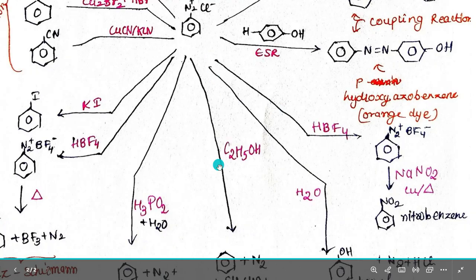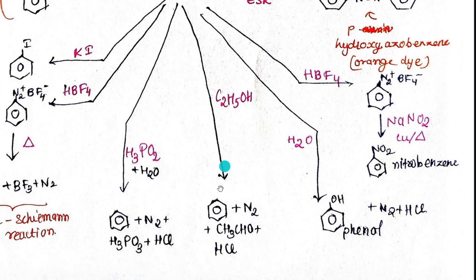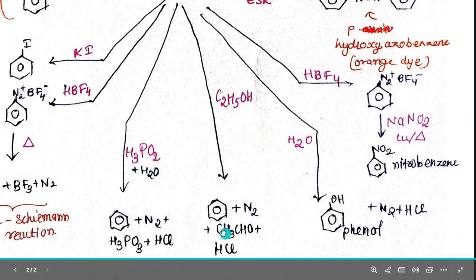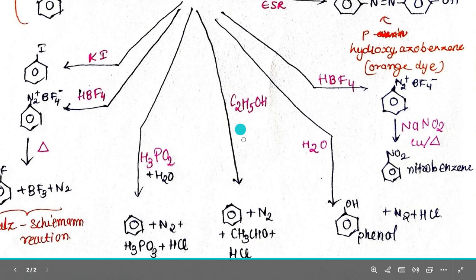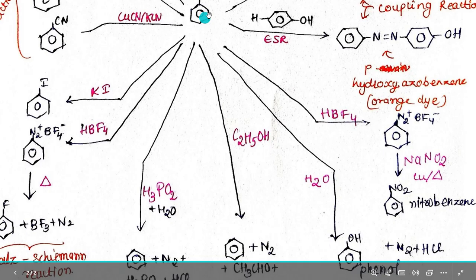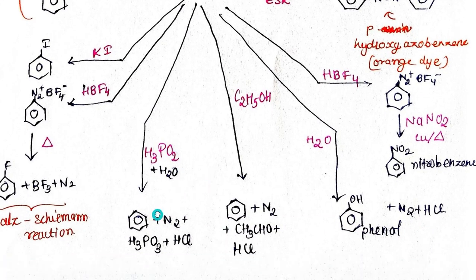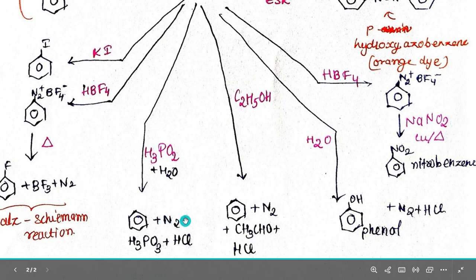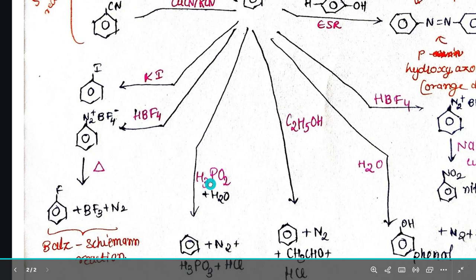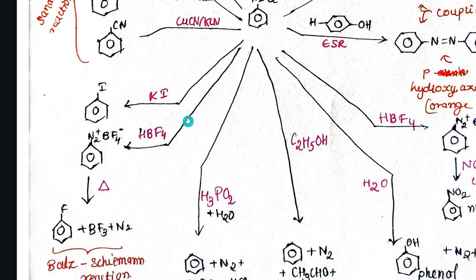Reaction with ethanol gives us benzene plus N2 plus CH3CHO plus HCl. Then reaction with H3PO2 plus H2O gives us again a benzene ring, N2, H3PO3 plus HCl. Then reaction with KI gives us iodobenzene.